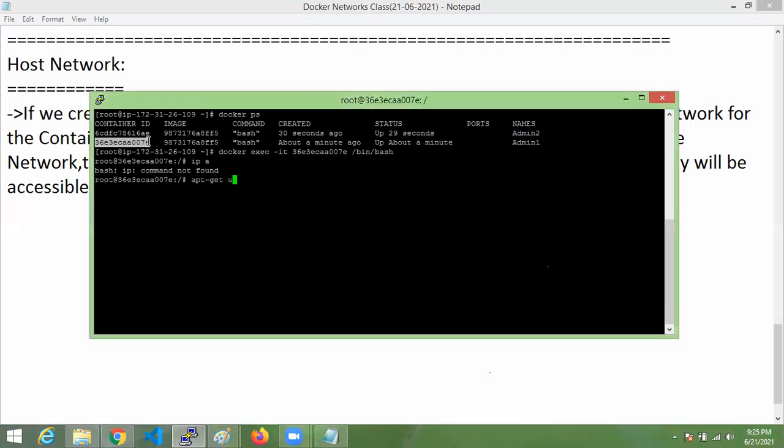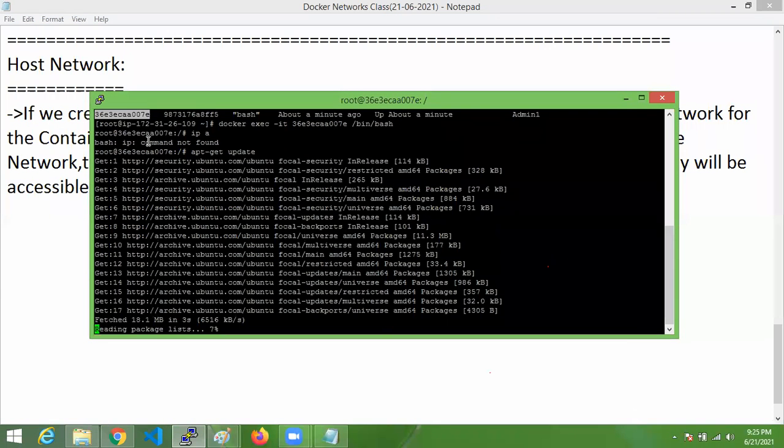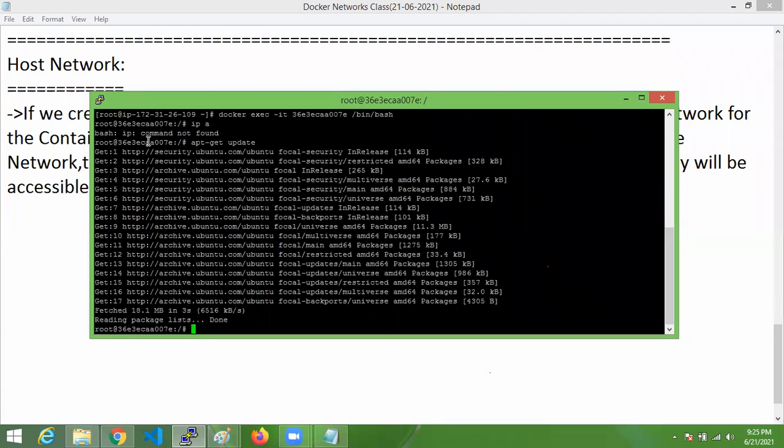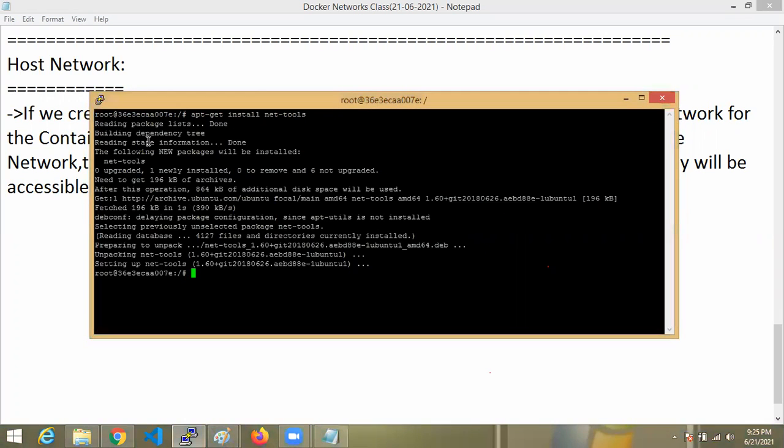You want to update that and install one driver known as net tools. This network driver you want to install, then only your IP will work here.